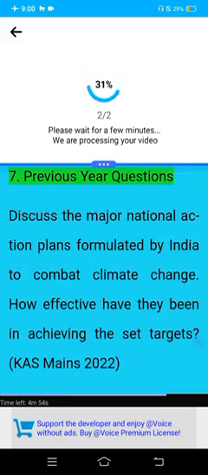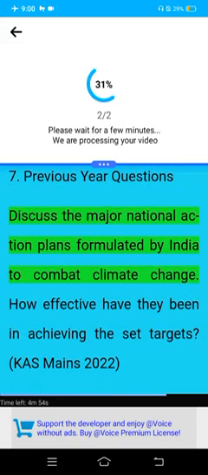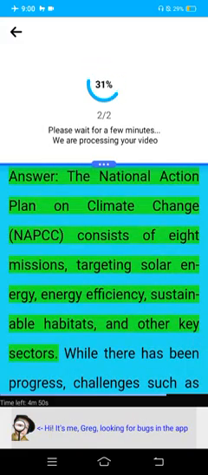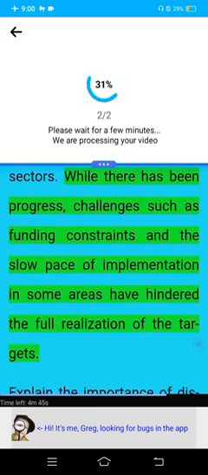Previous year questions. Discuss the major national action plans formulated by India to combat climate change. How effective have they been in achieving the set targets? CAS Mains 2022. Answer. The National Action Plan on Climate Change, NAPCC, consists of 8 missions, targeting solar energy, energy efficiency, sustainable habitats, and other key sectors. While progress is in progress, challenges such as funding constraints and slow pace of implementation in some areas have hindered full realization of the targets.